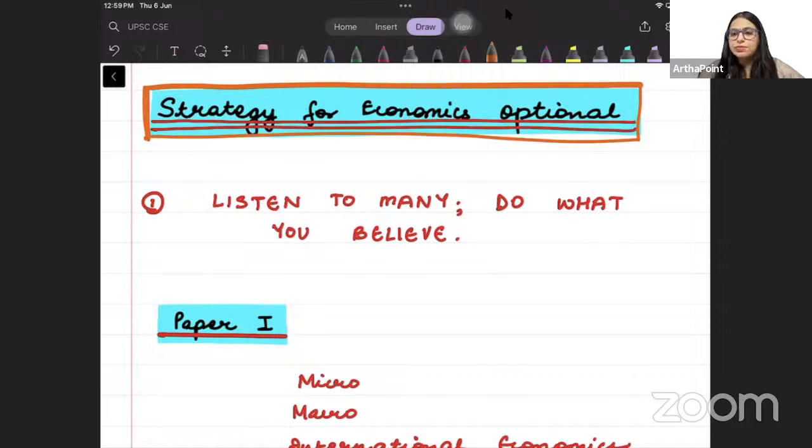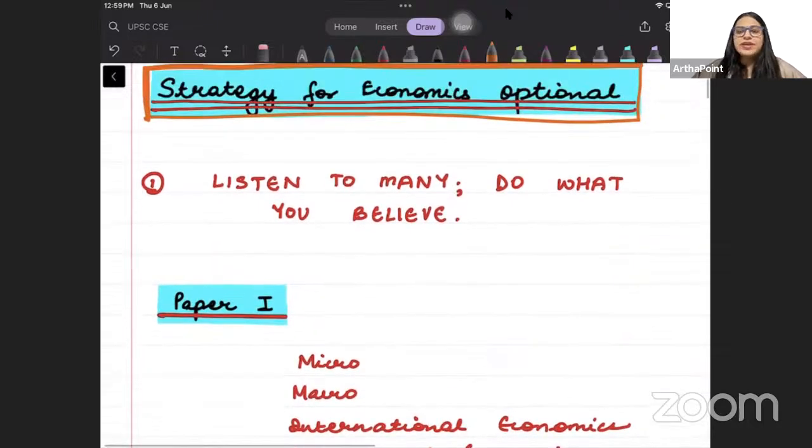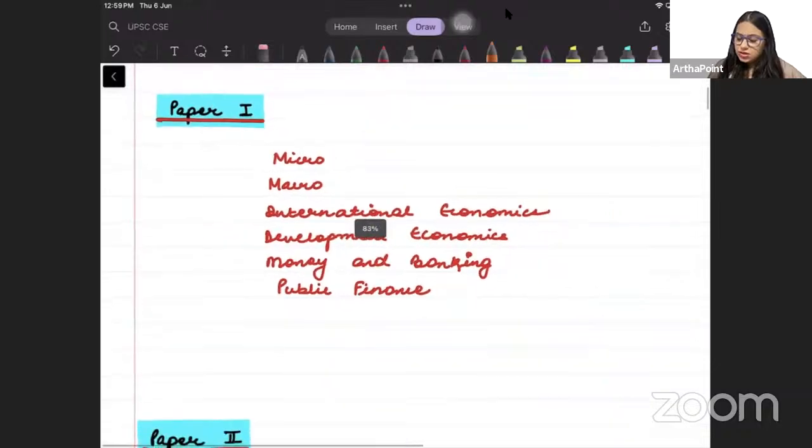Yes, beta, you can do MSc in stats if you have cleared the GATE exam. No, if you have cleared economics GATE, it should be MSc in economics, not stats. For that, you need to clear GATE stats paper. Okay. So now, beta, I will be talking about the two papers.